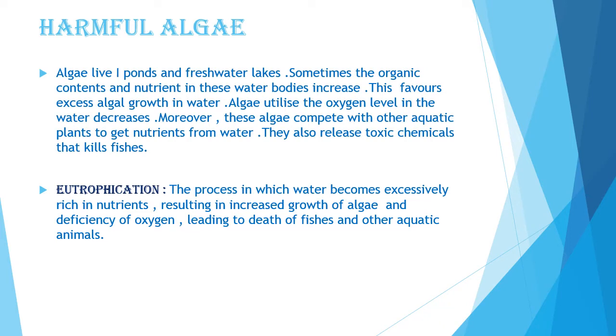Algae utilize the oxygen present in water and thus the oxygen level in the water decreases. Moreover, these algae compete with other aquatic plants to get nutrients from water. They also release toxic chemicals that kill fishes, birds and other animals. The clean water is thus turned into a stinking drain. This process of algal bloom due to increased nutrients in water is known as eutrophication. So what is eutrophication? The process in which water becomes excessively rich in nutrients, which results in increased growth of algae and deficiency of oxygen, leading to death of fishes and other aquatic animals.